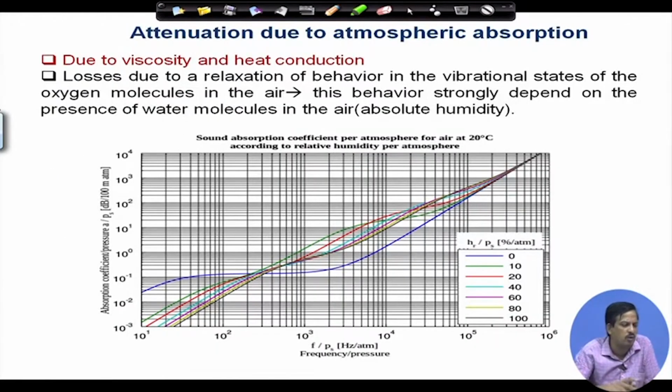One is the inverse square law, which you understand. Now, attenuation due to atmospheric absorption. This is due to the viscosity and heat conduction of the air medium. When sound travels, due to the viscosity of the air and heat conduction of the air, we have assumed that the medium is adiabatic, but there may be heat conduction that creates a loss.